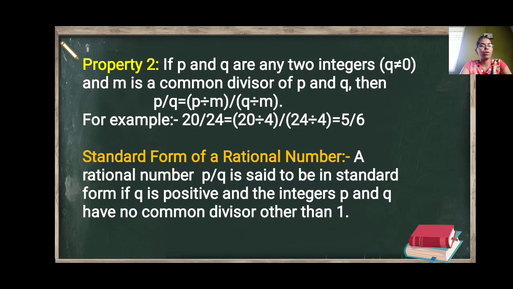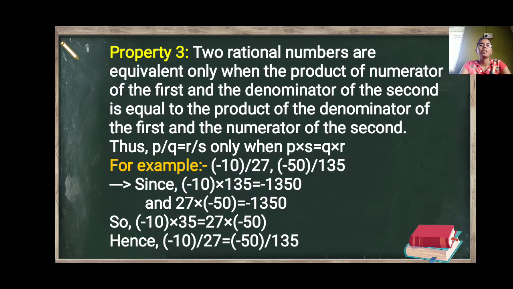Then what is the standard form of a rational number? A rational number p upon q is said to be in standard form if q is positive and the integers p and q have no common divisor other than 1. Then the third property: two rational numbers are equivalent only when the product of the numerator of the first and the denominator of the second is equal to the product of the denominator of the first and the numerator of the second. We use this property to check whether two given rational numbers are equivalent or not.